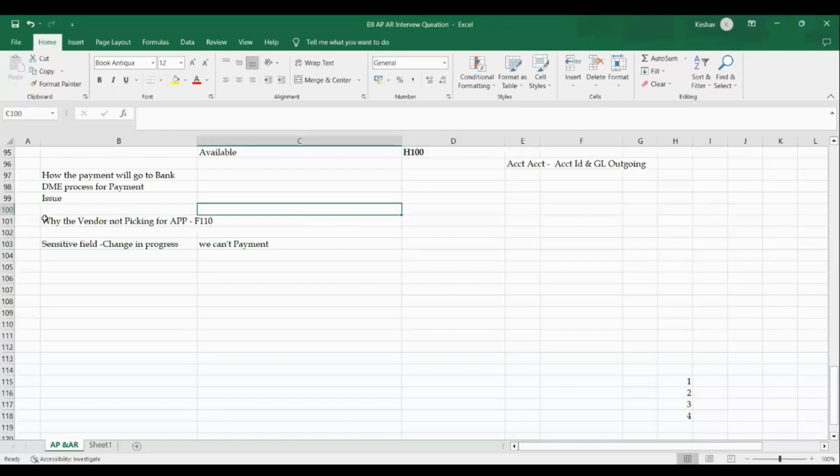First, you need to check the log. Tip number one, if you want to master APP: you must read slowly, step by step, all the log information, payment log information, either the proposal log or the payment log. In the log, the first point is to verify the additional log tab we have in F110. Check whether the user has selected at least one of the 3 options. The additional log information we need to select.